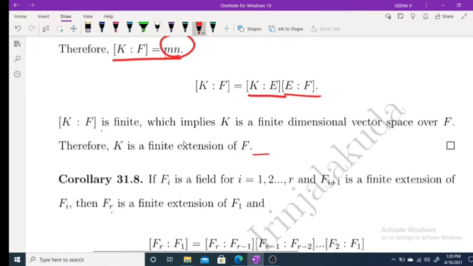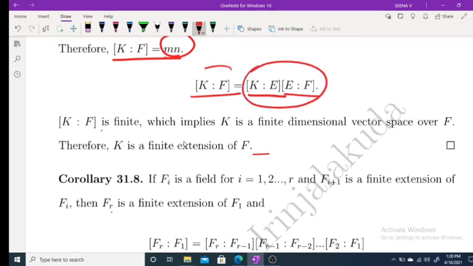Therefore, if both of these are finite, then this is also finite. Therefore, K is a finite dimensional vector space over F. Therefore, K is a finite extension of F. Okay, this is important.